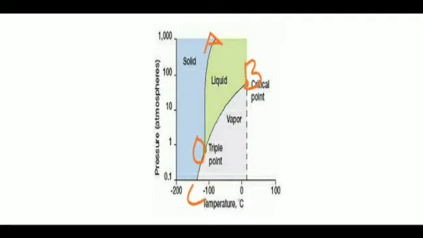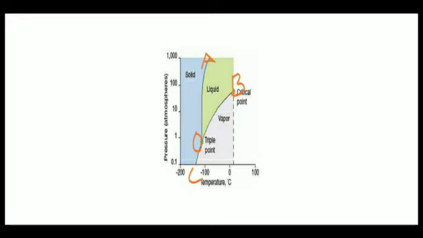Next, the third curve is the CO curve. Above the CO curve, the substance exists in the solid state. To the right side of the CO curve, the substance exists in the vapor state. Along the CO curve, the substance exists in solid and vapor states. The point at which the three states coincide is called the triple point. This is the principle involved in sublimation critical point.